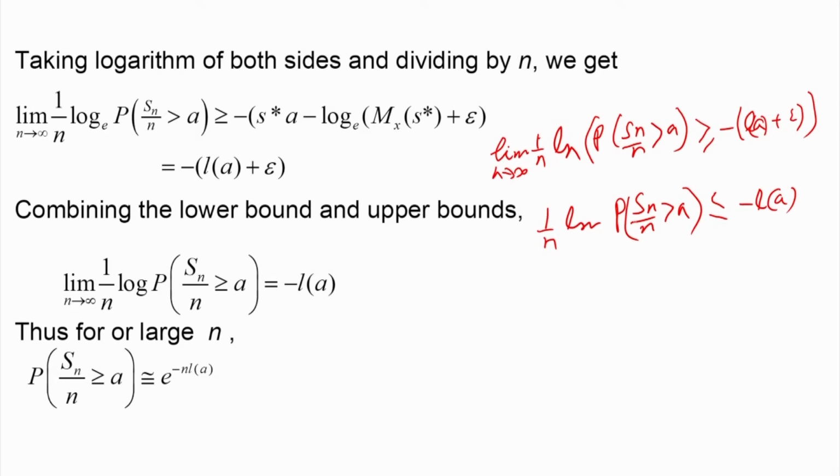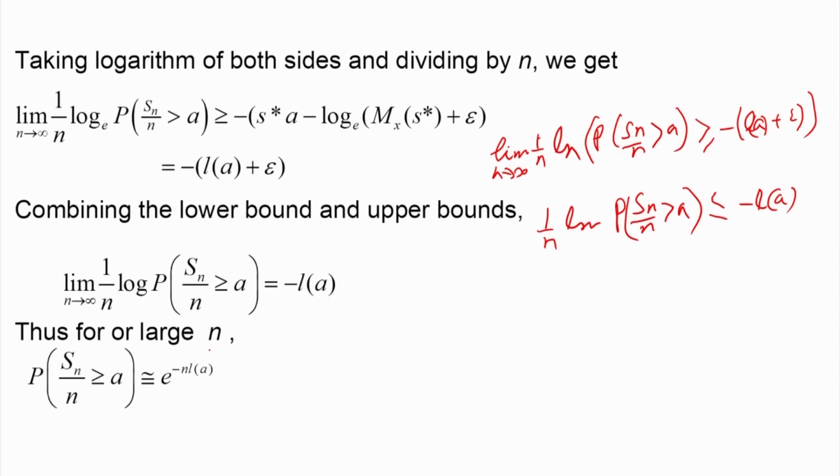So, comparing these two, we establish that as n tends to infinity, this quantity 1 by n log of the probability that Sn by n is greater than a is equal to minus LA, where LA is the rate function.